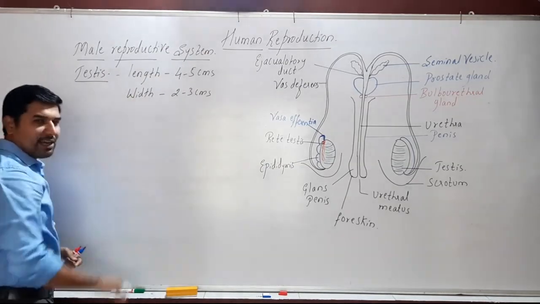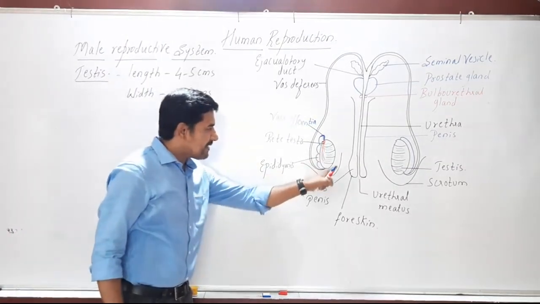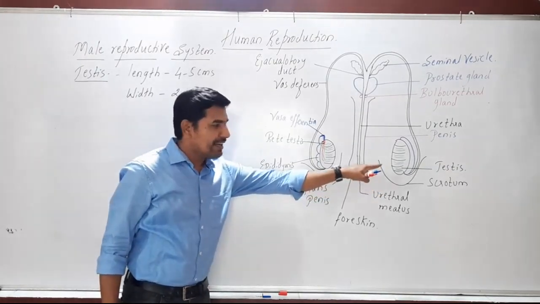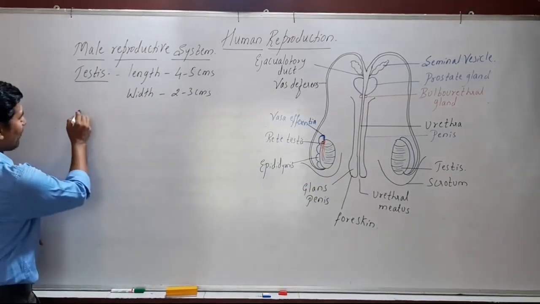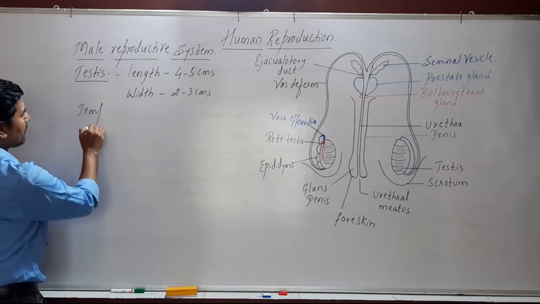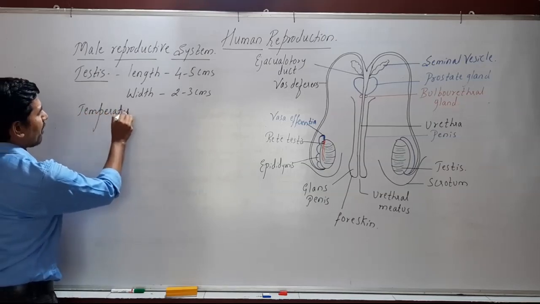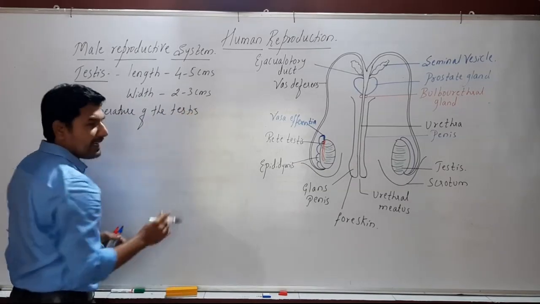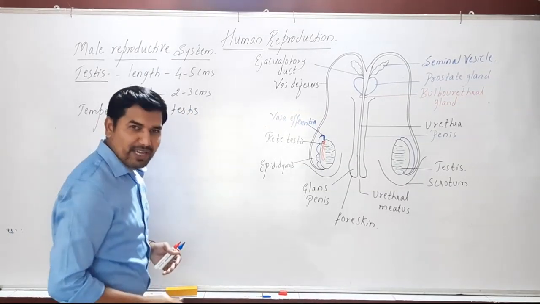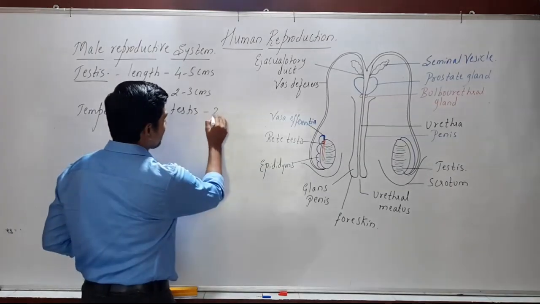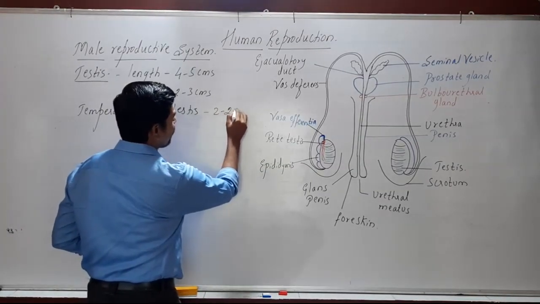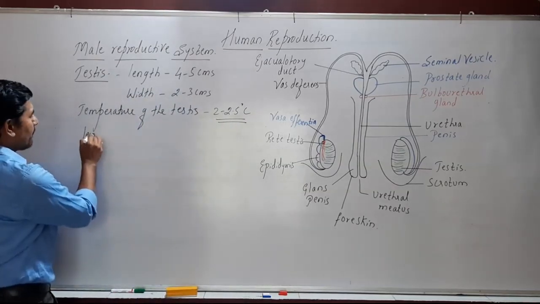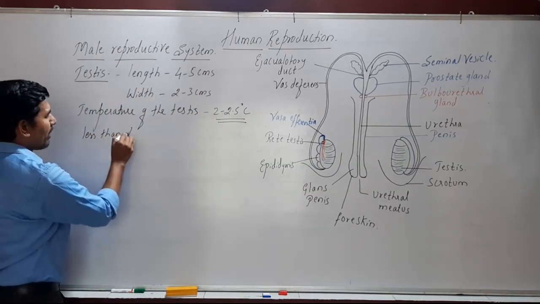Now where are the testes located? The testis is located in a skin fold called the scrotum, and the temperature of the testis is a little bit less. The temperature of the testis is 2 to 2.5 degrees Celsius less than the body temperature.